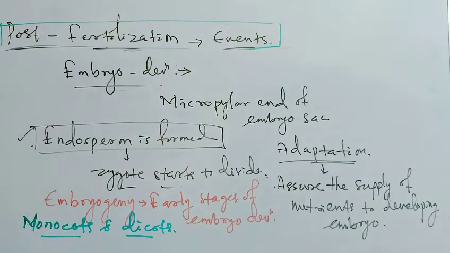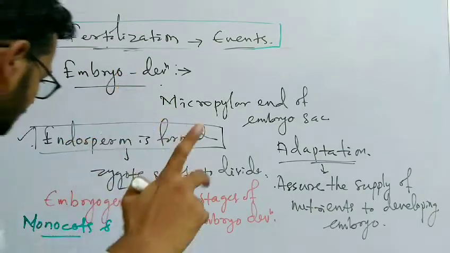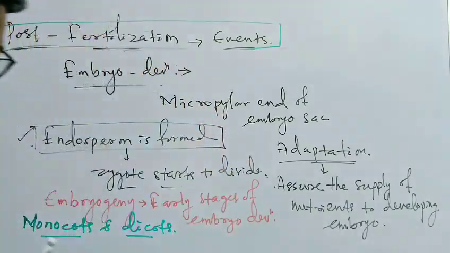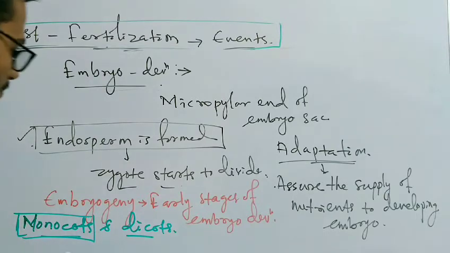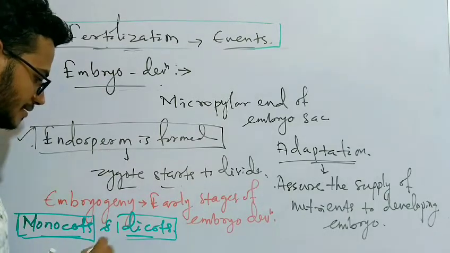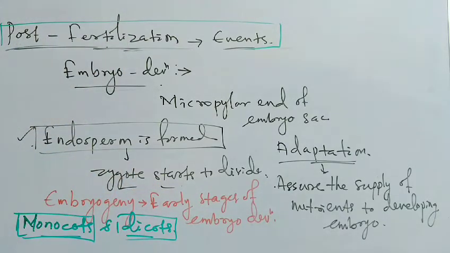Monocot means only a single cotyledon is present during the development of the plant, and in dicot plants, two cotyledons are present during the sprouting of the seed.